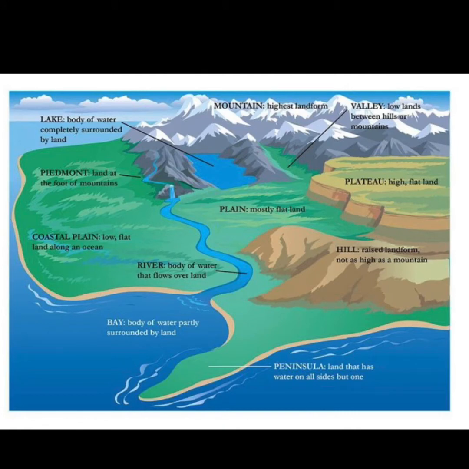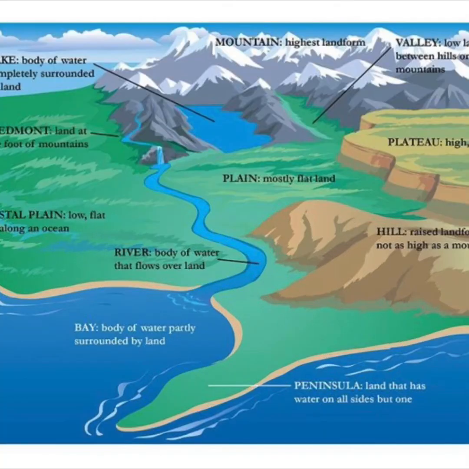We find plateaus and valleys, rivers, peninsulas, and many more different types of lands, which are called landforms or relief features. In fact, there are infinite types of landforms on the Earth which are yet to be discovered.